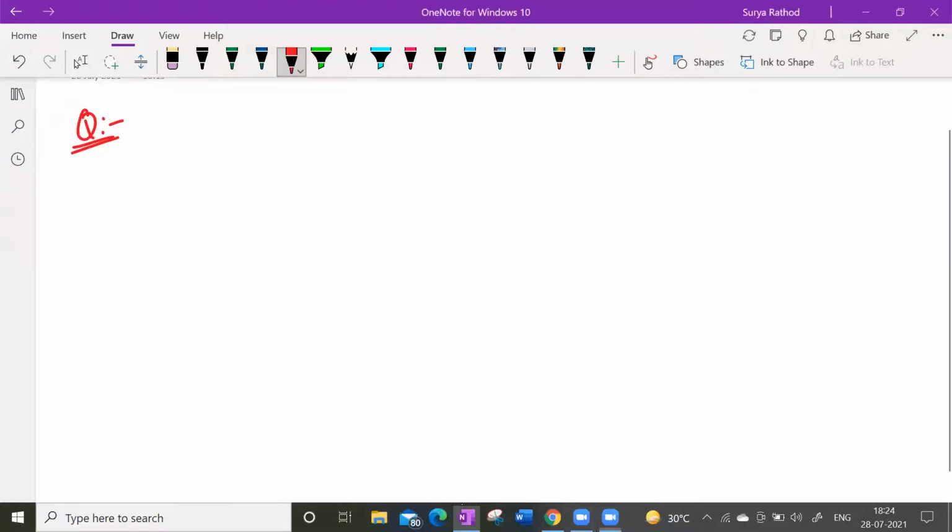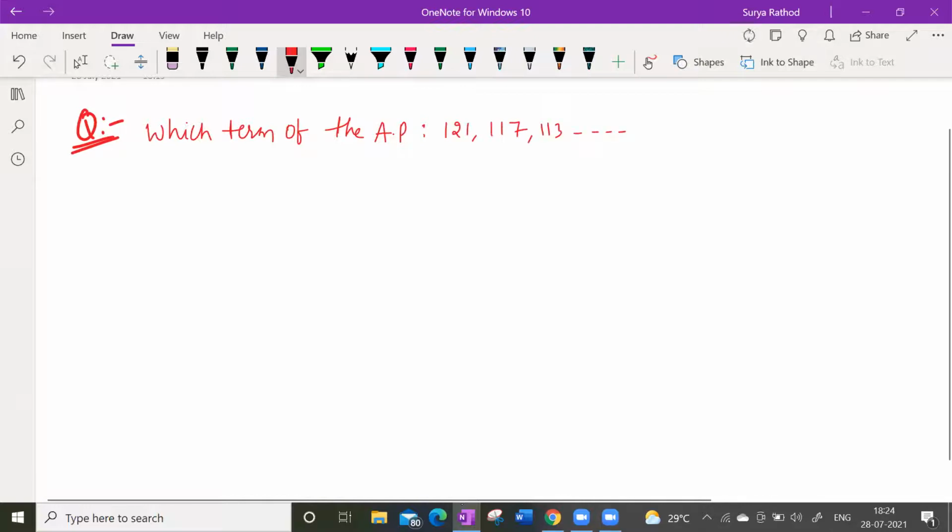Look at the first question. The question is: which term of the AP 121, 117, 113, and so on, is its first negative term?